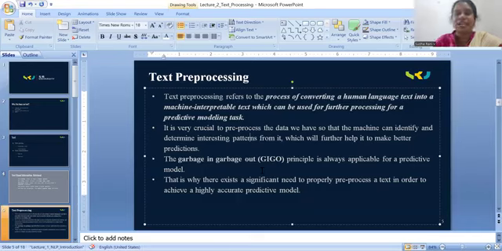Just now I said with A, I'm getting artificial intelligence, which means I'm predicting the next sequence of words. So for the prediction of text and words, we also use GIGO, garbage in, garbage out. That is why there is a significant need to properly pre-process text in order to achieve a highly accurate predictive model. I'm telling you text pre-processing is useful for the prediction of the next word.